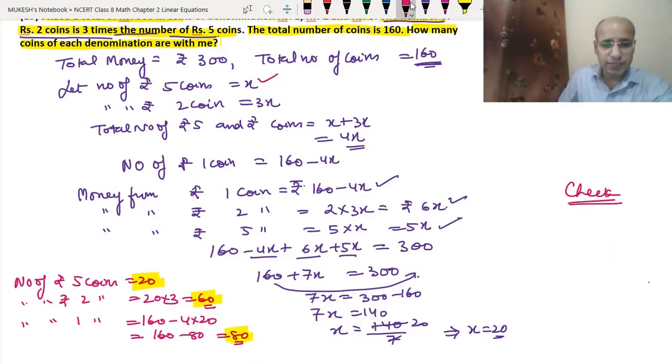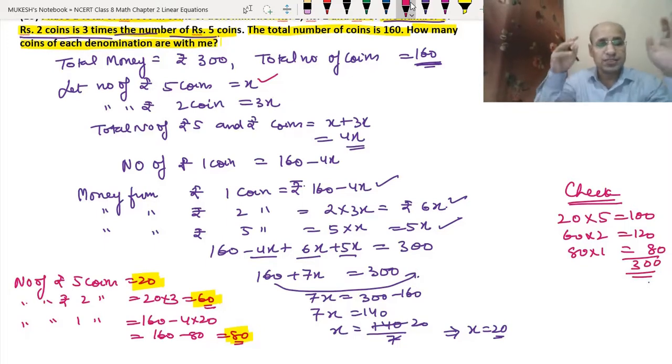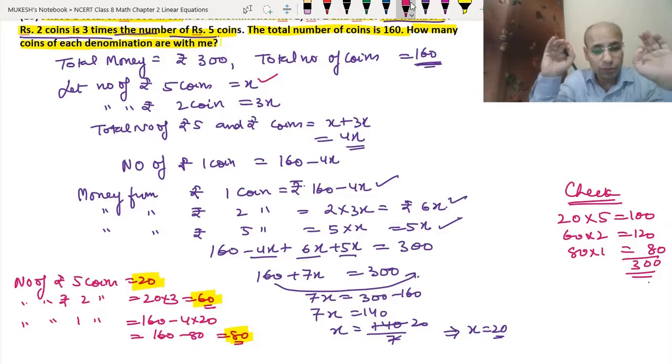Now let's check the answer. We have 20 coins of rupees 5, so 20 into 5 is 100. We have 60 coins of rupees 2, so 60 into 2 is 120. And we have 80 coins of rupees 1, so 80 into 1 is 80. When we add them, we get 300 rupees. So our answer is correct. That means the number of rupees 5 coins is 20, rupees 2 coins is 60, and rupees 1 coins is 80. I hope you have understood this question also.